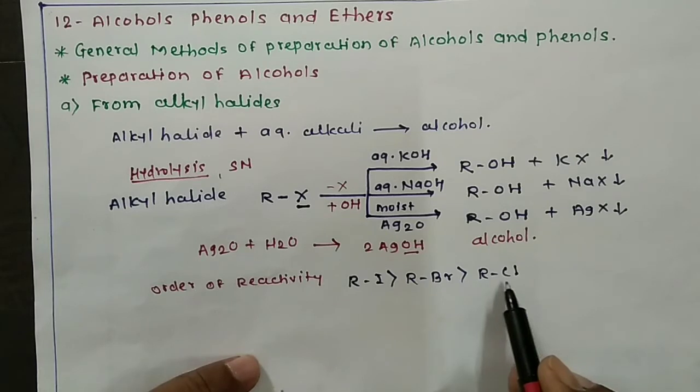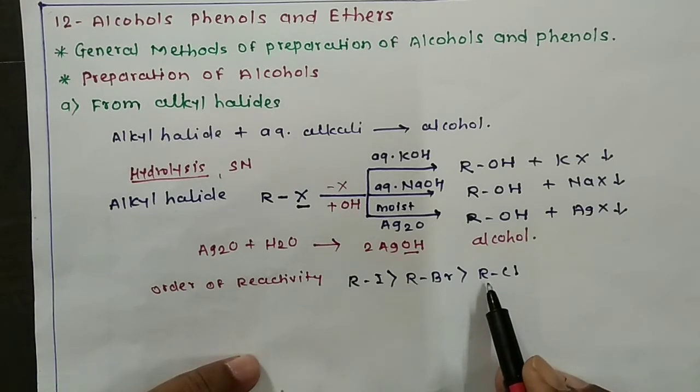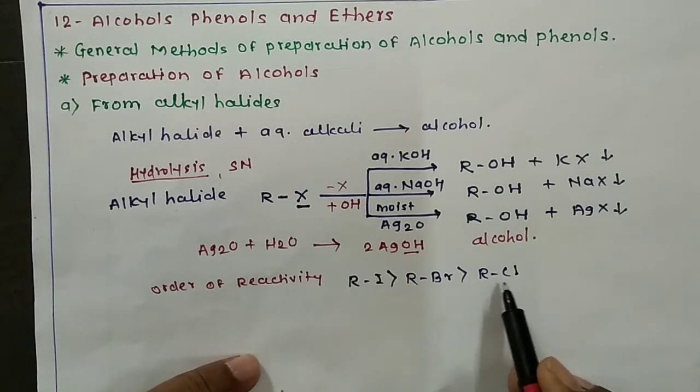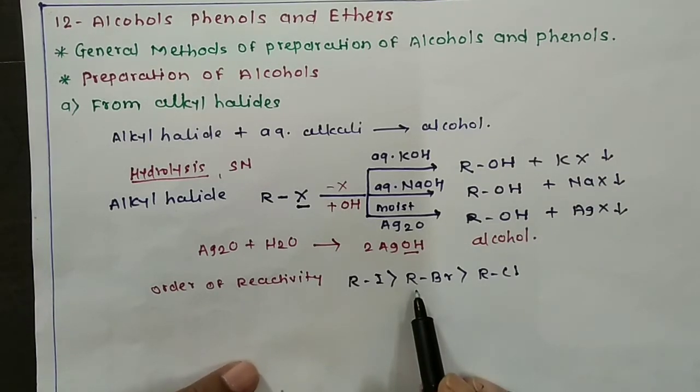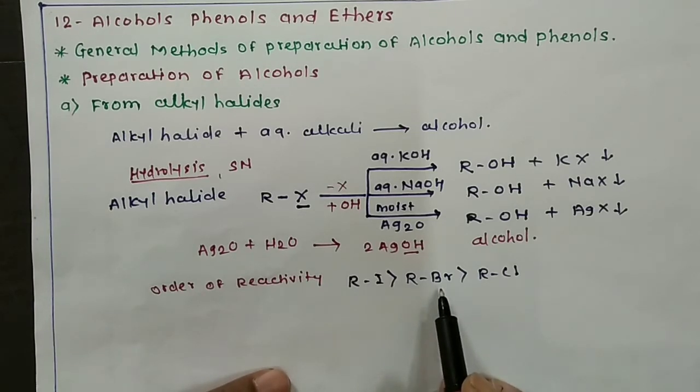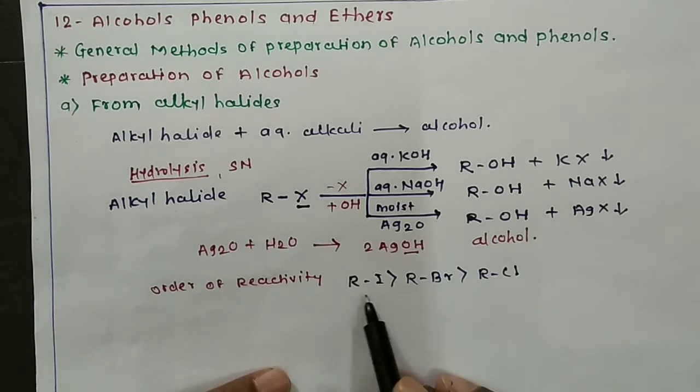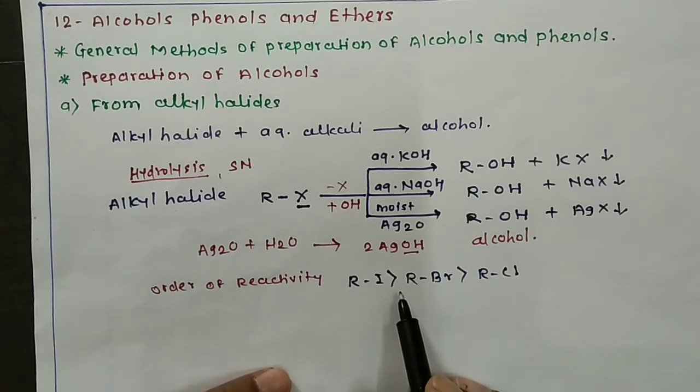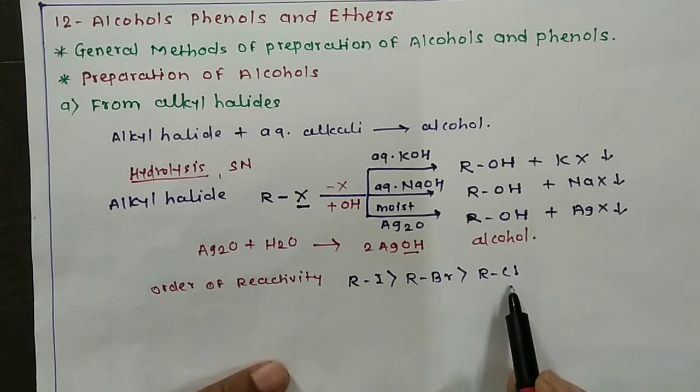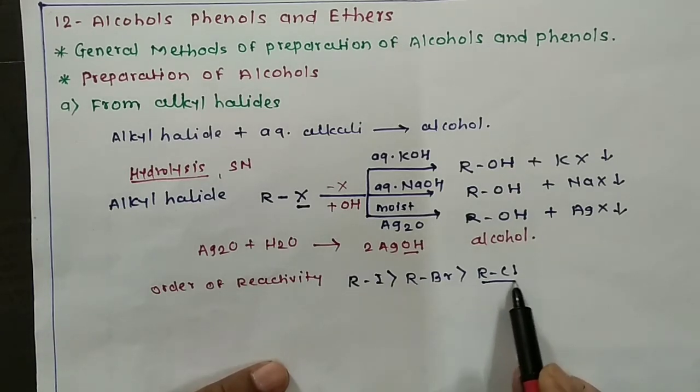Hence, these alkyl chlorides are less reactive, as well as the bond distance between the carbon atom and halogen atom in alkyl chlorides is small as compared to alkyl bromides and alkyl iodides. Hence, these alkyl chlorides have a strong covalent bond between carbon atom and halogen atom. Hence, they are less reactive.